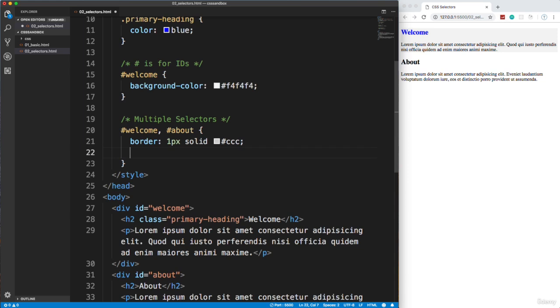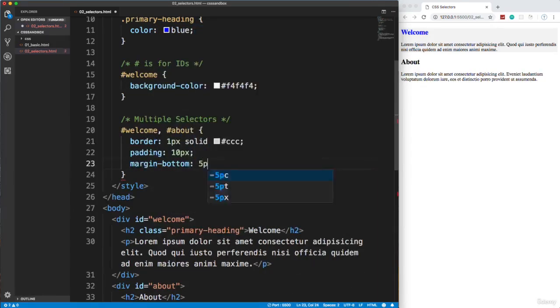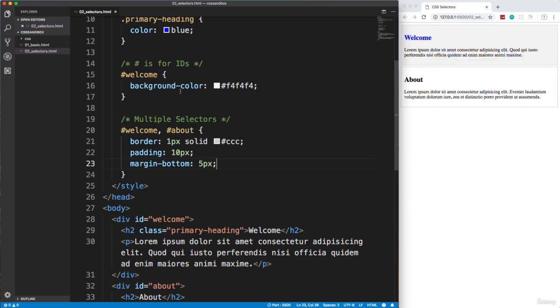And I'm going to talk about these numbers probably in the next video or the one after that. And then I also want to add a little bit of padding and margin bottom of 5 pixels. All right, so I'm going to save that, and that style was applied to both of these divs because I used multiple selectors, and I could add more if I want. It doesn't have to be IDs. I could put an H2, I could put a paragraph, I could put a class, whatever I want, and that would take on all of these styles in here.